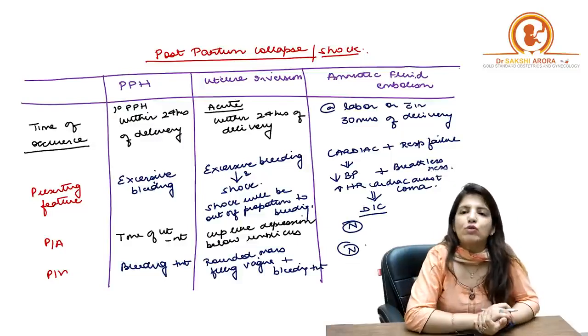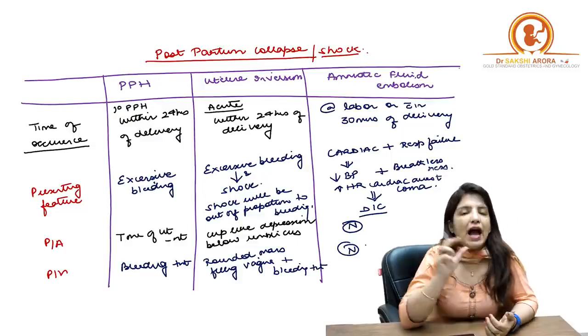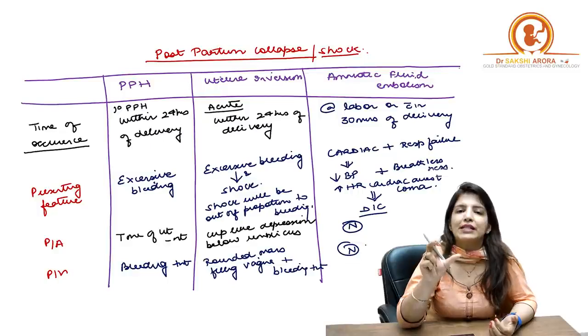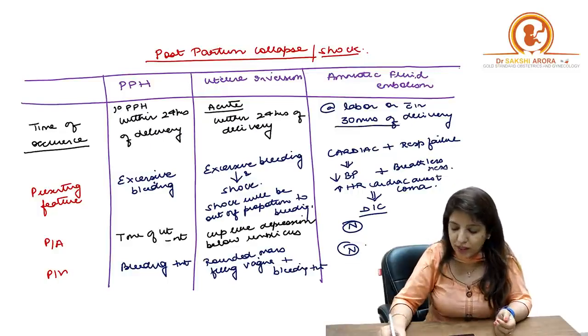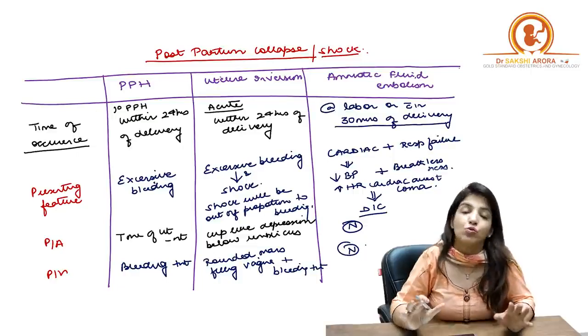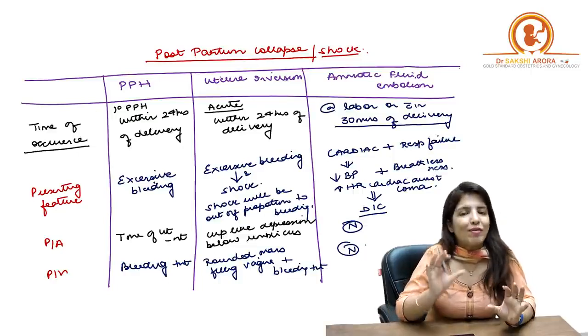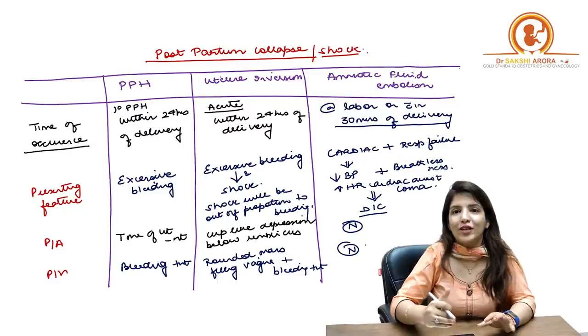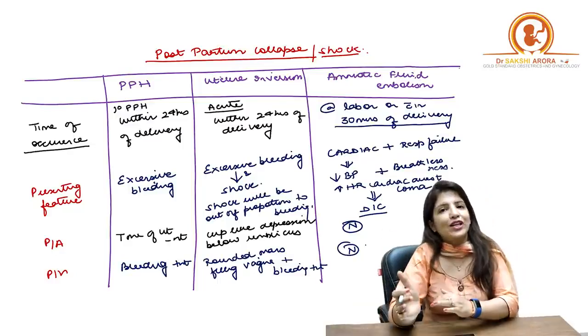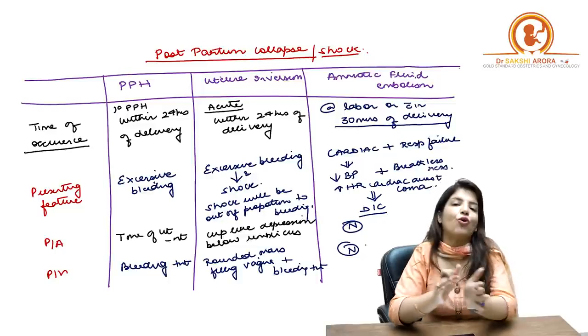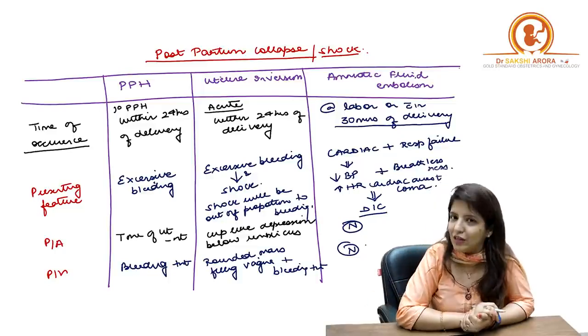But when we talk about amniotic fluid embolism, it happens at the time of delivery or within 30 minutes of delivery. That's very, very important, right? So amniotic fluid embolism is not going to happen 2 hours after delivery or 4 hours after delivery. It is going to happen at the time of delivery or within 30 minutes of delivery.